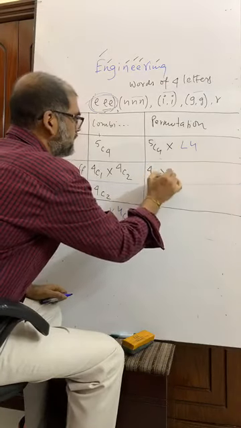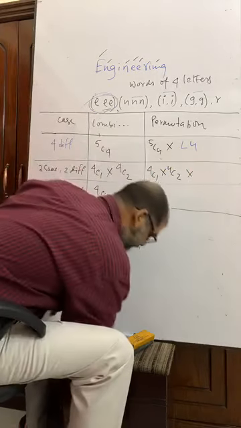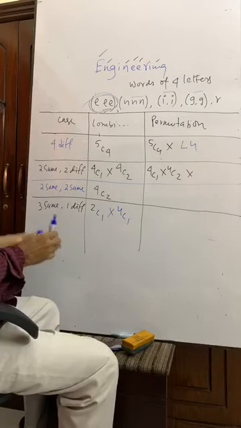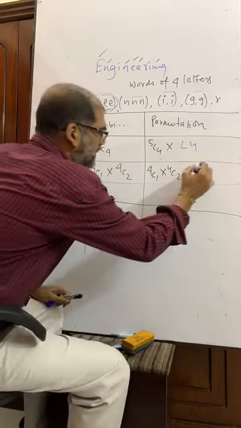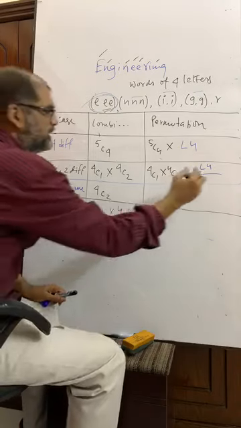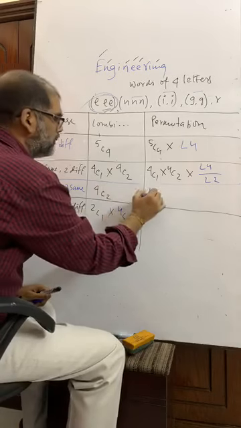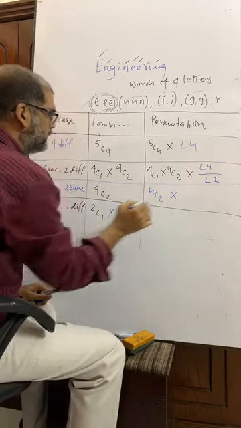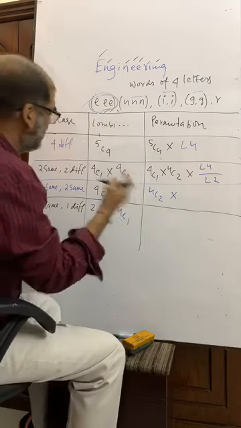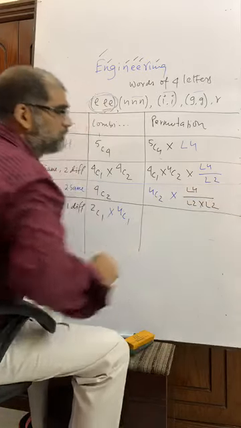4C1 into 4C2 into. Definitely, how many letters are there? There are 4 letters. That means what? 4 factorial. But there are 2 same letters, divided by 2 factorial. In this way, 4C2 into 2 same, like the previous one. 2 same and 2 same.